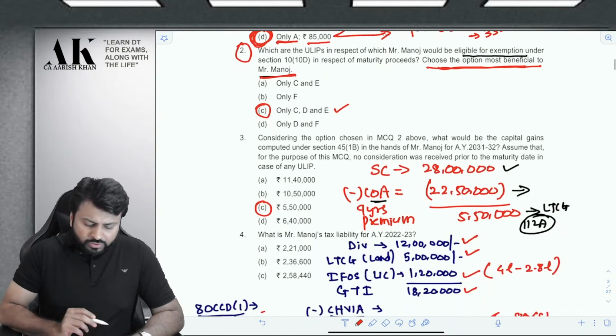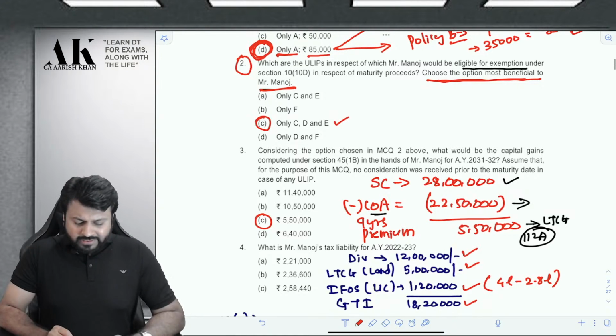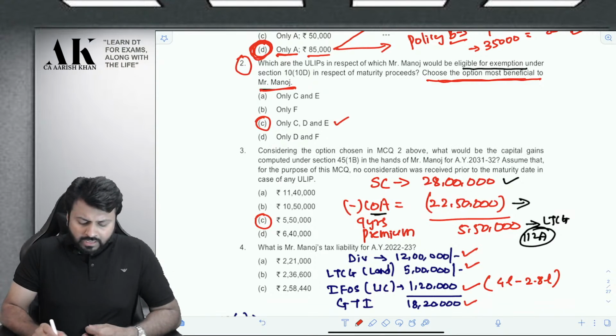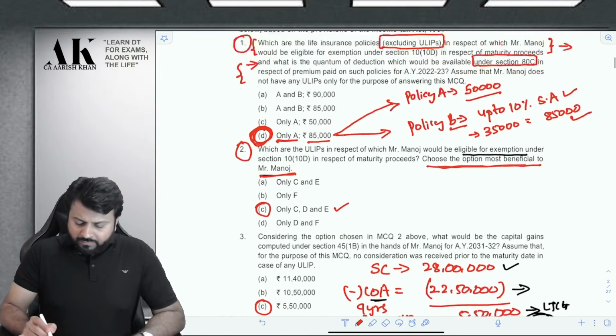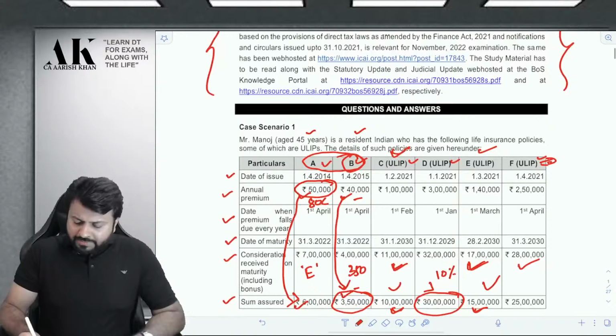Okay. Now question number 3. Now this is a very simple question. Considering the option chosen in MCQ 2 above, what would be the capital gains computed under 45(1)(b) in the hands of Mr. Manoj for AY 31-32? Assume that for the purpose of this MCQ, no consideration was received prior to the maturity date in case of any ULIP. Now, we have made this particular ULIP taxable, right? So how will it be taxed now?